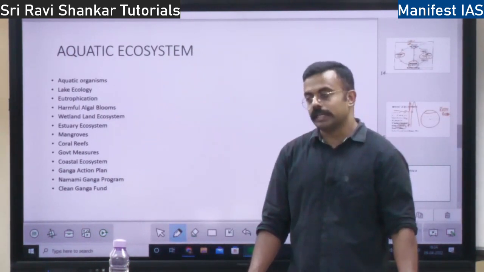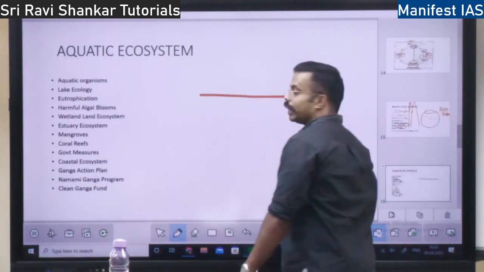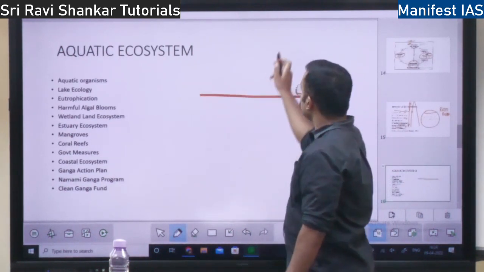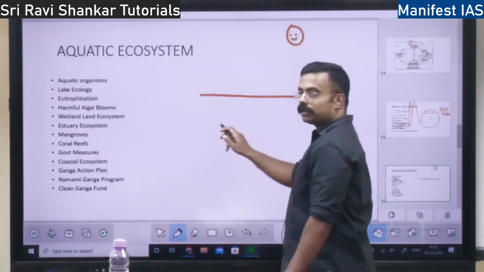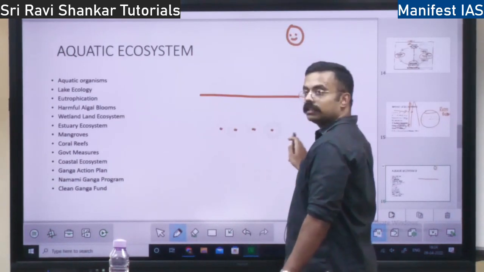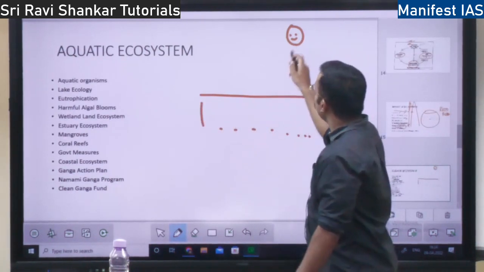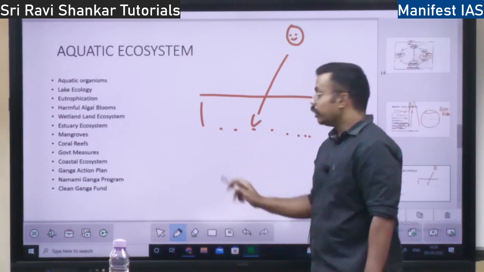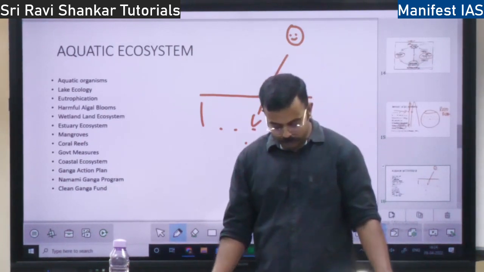When it comes to sunlight in the ocean, there are two zones. If this is the surface, the sun is here. Till here you will have sunlight. This zone, till where the light can reach, is called the photic zone. Below this, the dark place is called the aphotic zone.